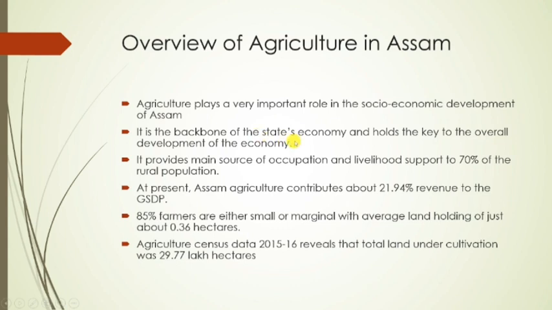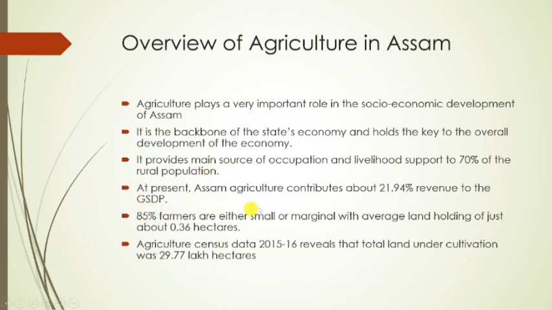Agriculture provides occupation, the main source of occupation. A large number of people are engaged in agriculture in Assam, so agriculture supports the livelihood of up to 70% of the rural population. Overall, almost 50 to 60% of people are engaged in agriculture.